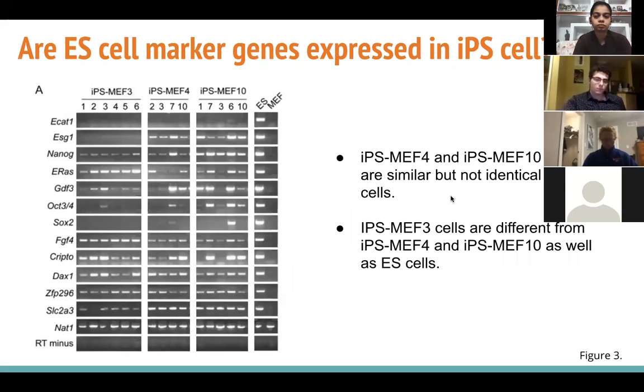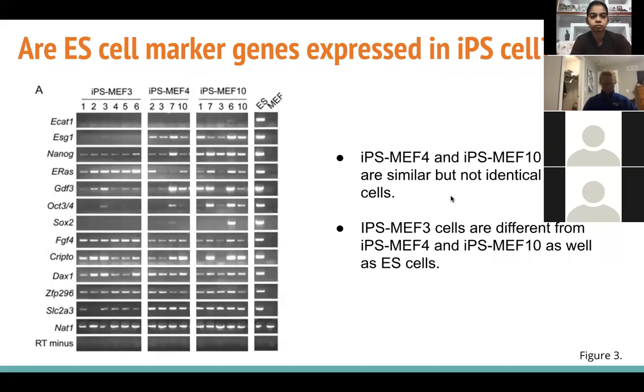Okay, so next, RT-PCR was performed to examine whether ES cell marker genes were expressed in iPS cells. So first of all, from the figure, we can see that all the genes are activated in ES cells. And we can also see that iPS MEF4 and 10 cells expressed most of the marker genes other than ECAT1.